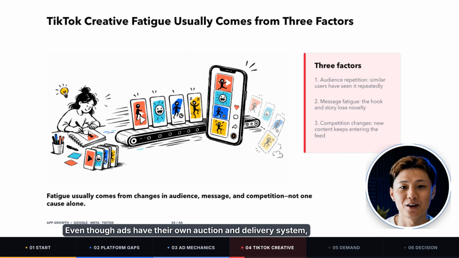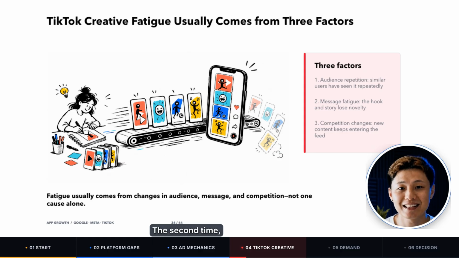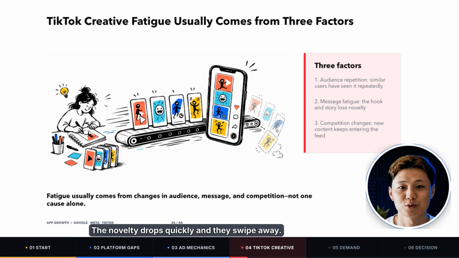Even though ads have their own auction and delivery system, they still compete for attention with short dramas, soccer videos, comedy clips, creator content, and whatever else is trending. The first time a user sees an ad, it may feel interesting. The second time, they may still watch for a few seconds. By the 3rd or 4th time they see something very similar, the novelty drops quickly and they swipe away. As more people swipe away, the creative's click-through rate, video completion rate, and conversion rate all decline. The platform gradually reduces distribution.